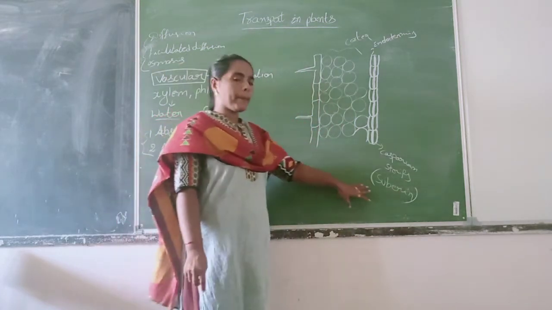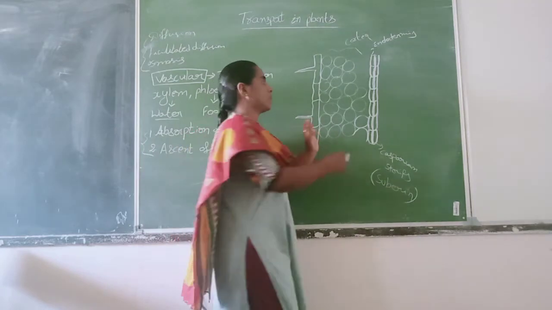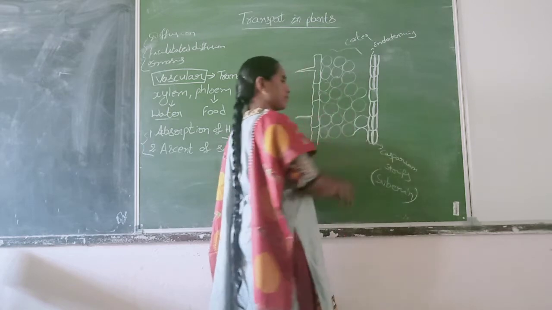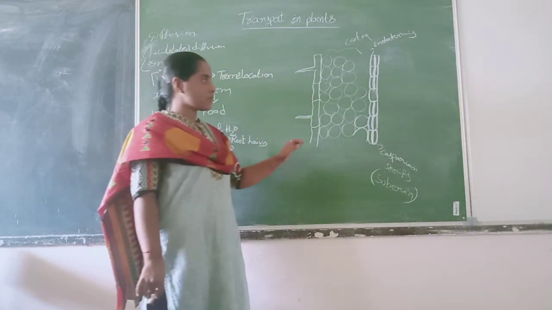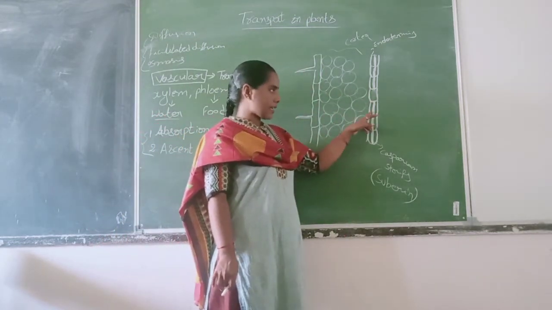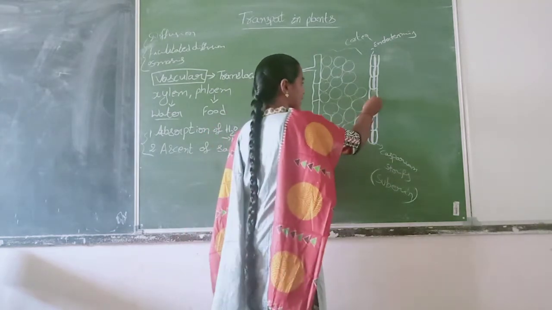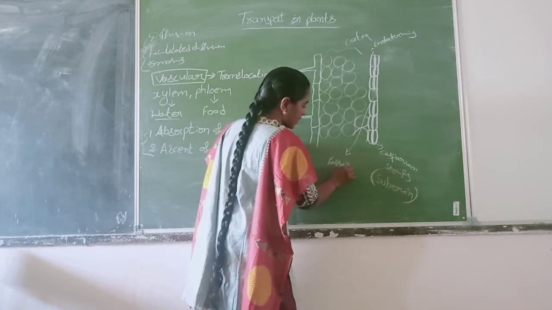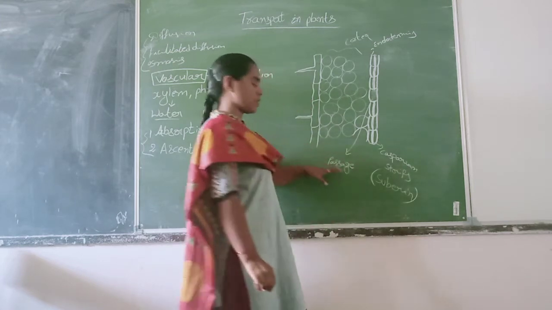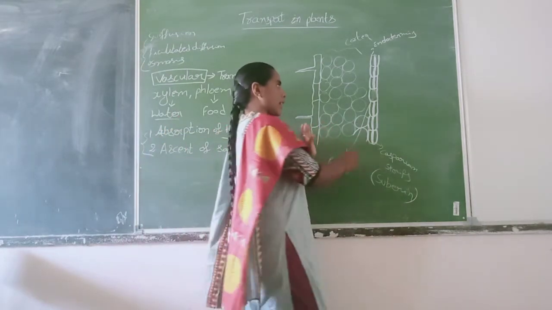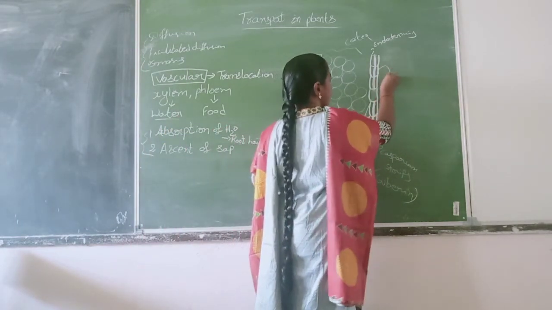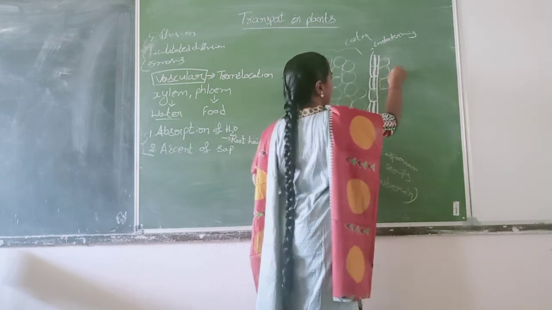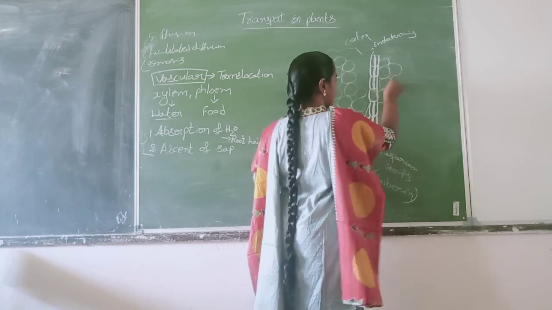Suberin is impervious to water. Here in this endodermis, a few cells are without Casparian strips. These cells are called passage cells. And inner to the endodermis, there are phloem cells.